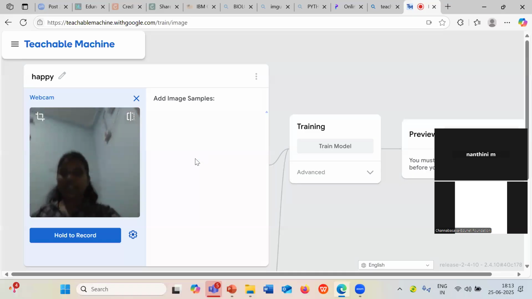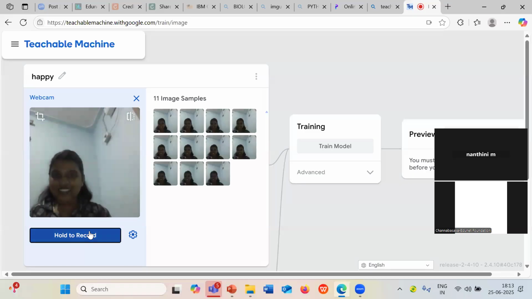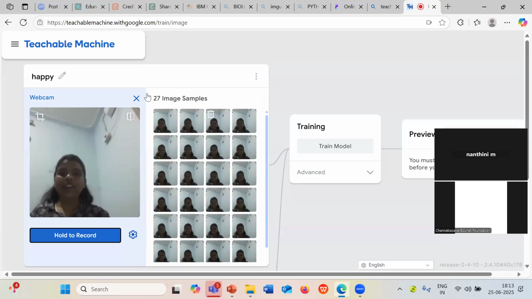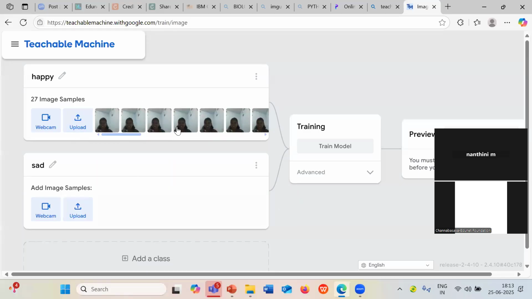Okay, so let me laugh. The images are nothing but the input images. Students, are you able to understand the images are input images?